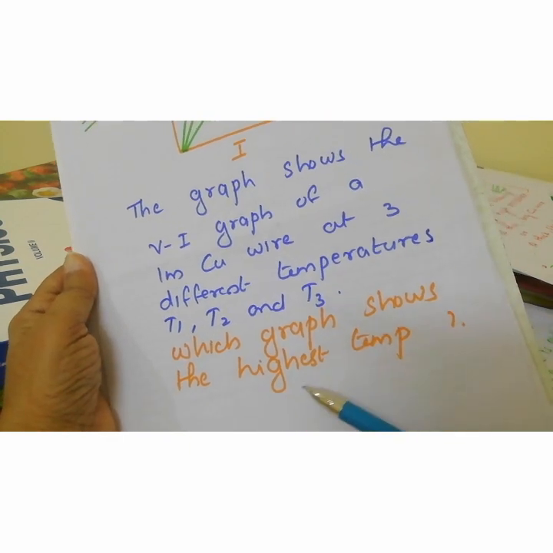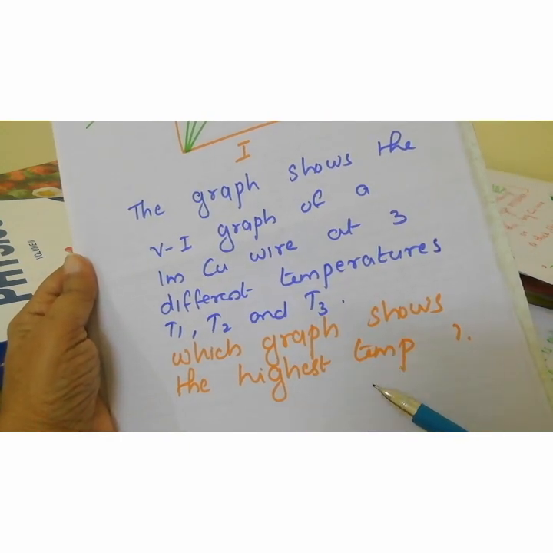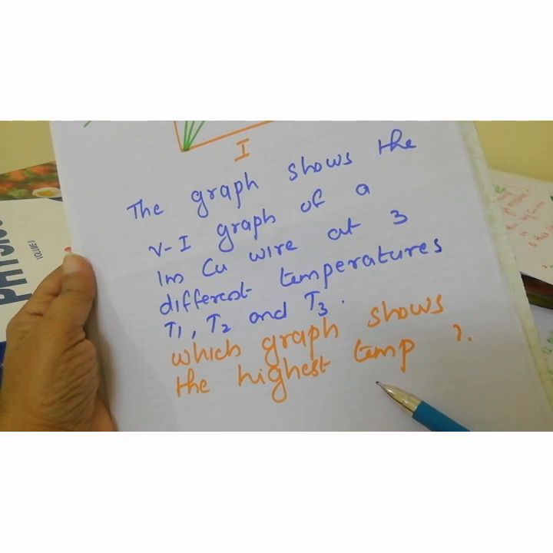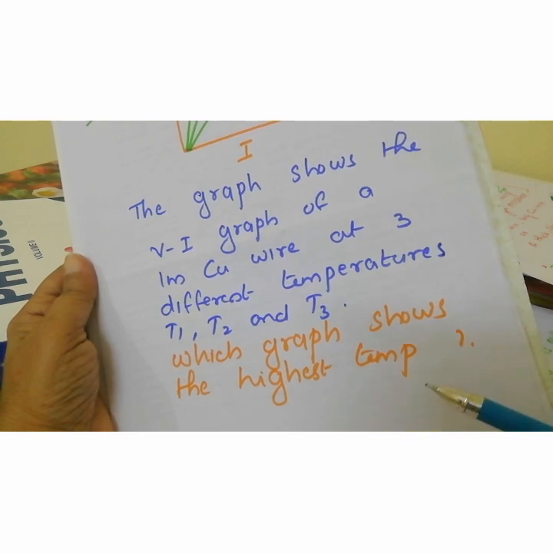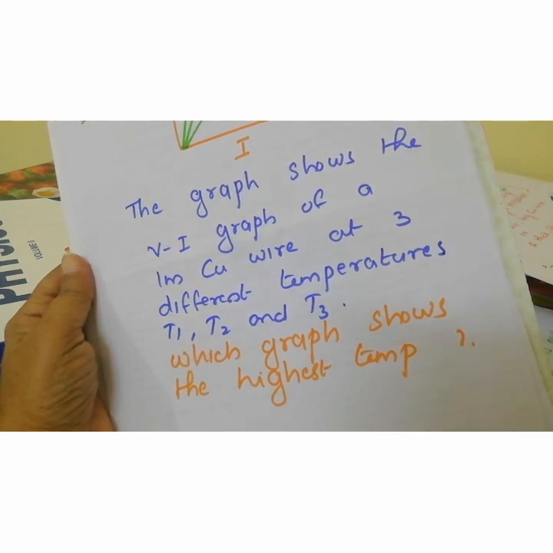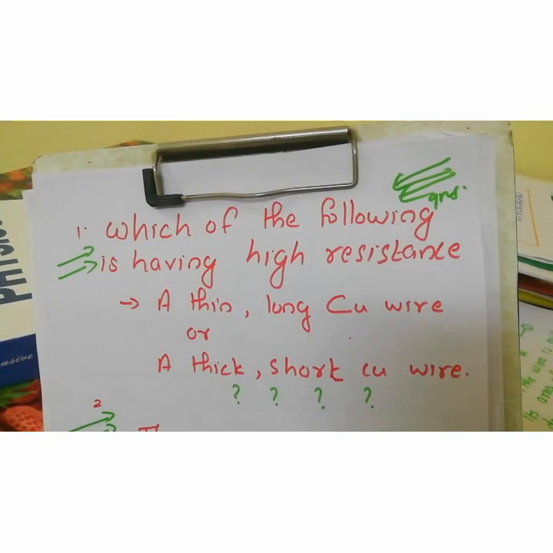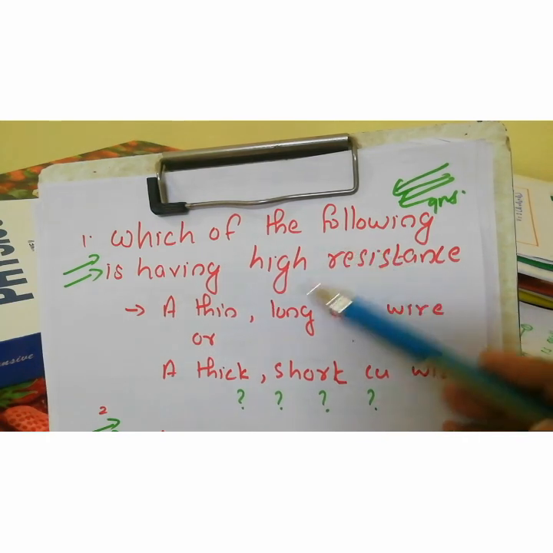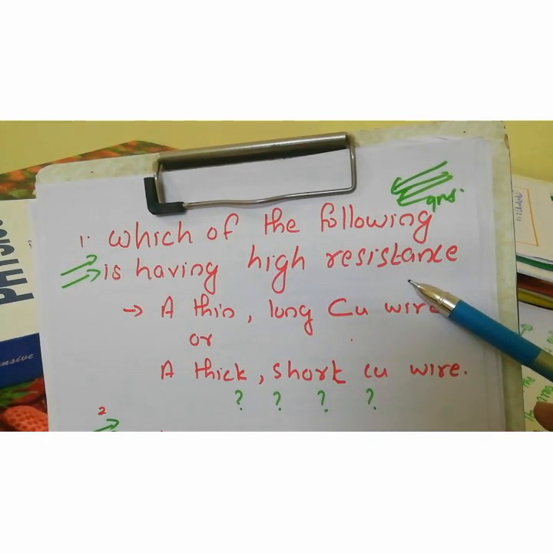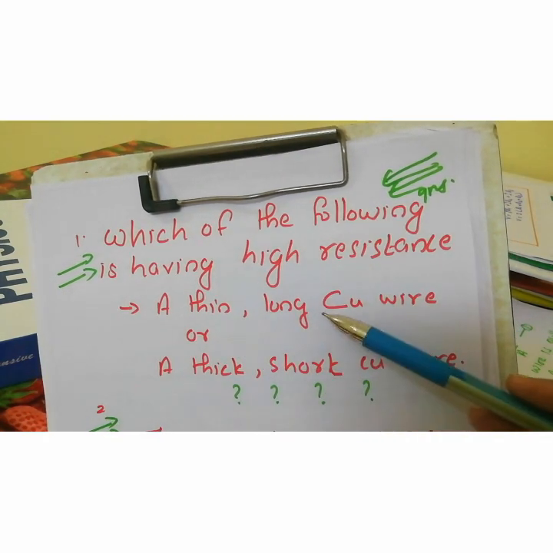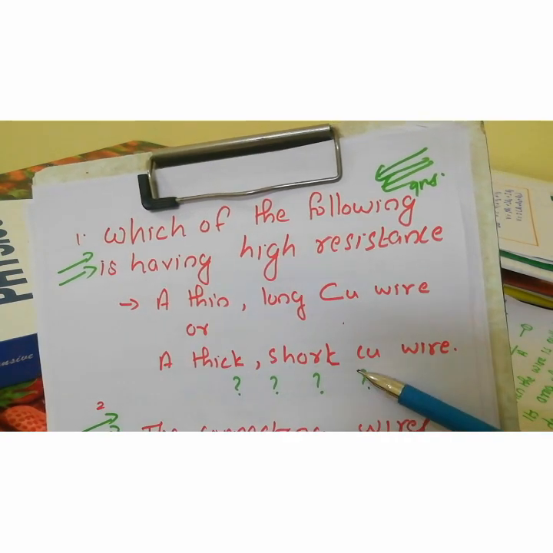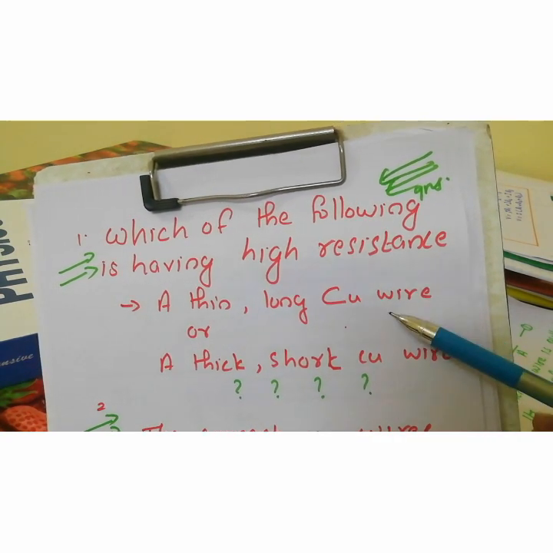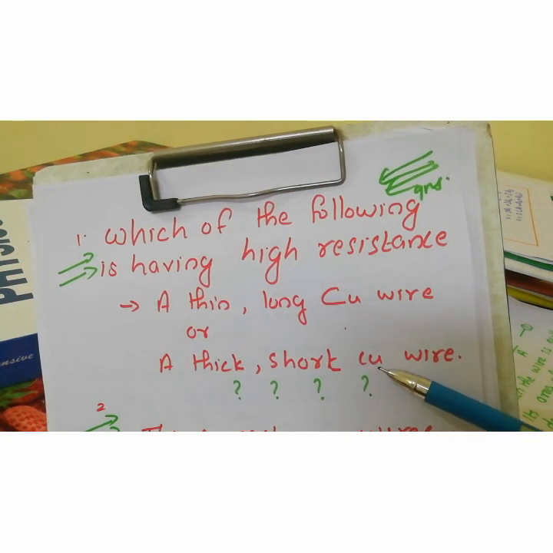Which graph shows the highest temperature? Try to find out the answer and I will give you the correct answer in the next class. The next question is, which of the following has high resistance, a thin, long copper wire or a thick, short copper wire? Think about it and try to get the answer.